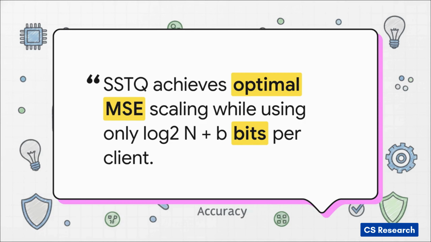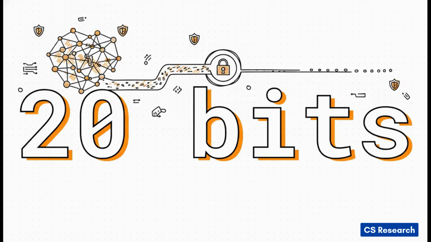The communication payload drops to literally just the logarithm of the frame size plus the tiny bit widths of the codebook. Let's put that abstract math into perspective with one concrete number: 20. For a complex neural network model trained on the Fashion MNIST dataset, a standard uncompressed method requires transmitting over 814,000 bits per client per round. SSTQ slashes that massive payload down to just 20 bits. Not 20 kilobytes, just 20 bits. That is an astronomical reduction in bandwidth without sacrificing a single ounce of the mathematical privacy guarantee.